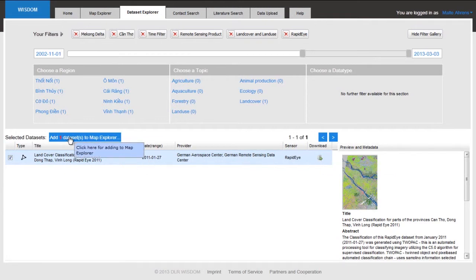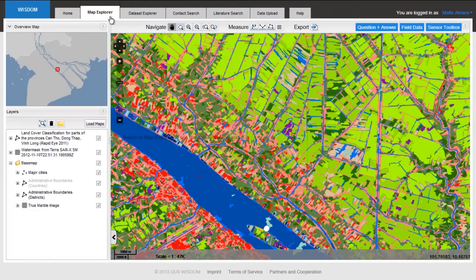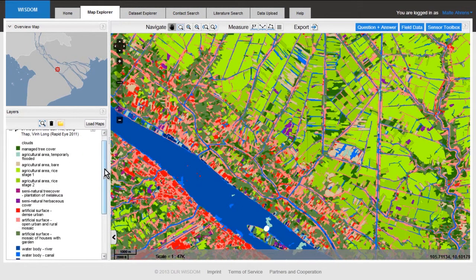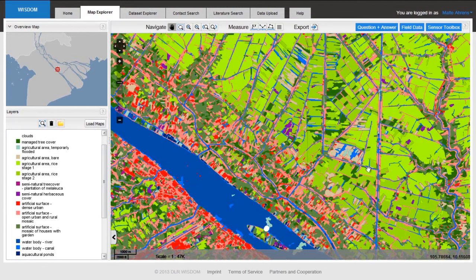Now, I'm adding this data set to the Map Explorer. I go back to the Map Explorer, and you can see that we now have this beautifully coloured land use product inside of our Map Explorer. I can also look at a legend for this product. So I open a legend, and then I can see, okay, the green areas are rice fields, the reddish areas are artificial and dense urban areas, there's water, and so on.